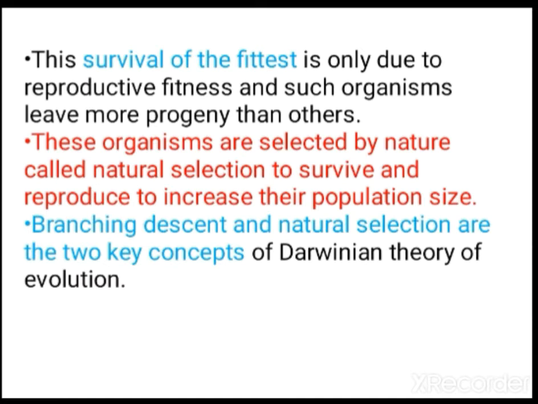Branching descent and natural selection are the two key concepts of Darwin's theory of evolution. Children, this one is asked repeatedly as a 1 mark question. So what are the two key concepts of Darwin's theory of evolution? That is branching descent and natural selection.